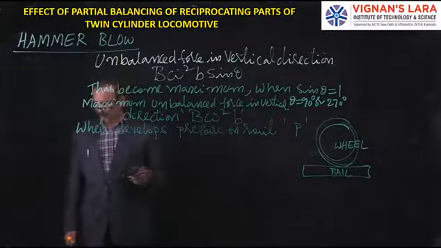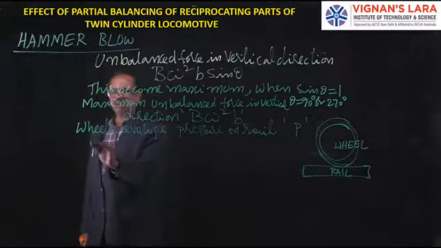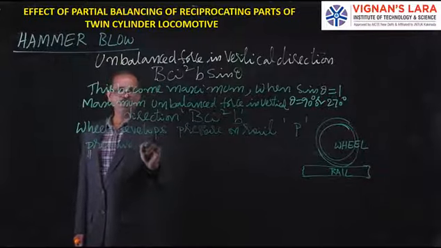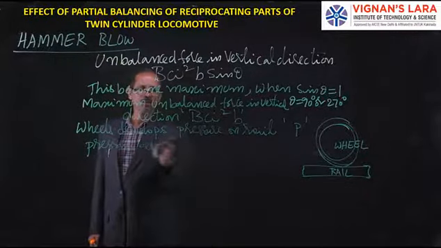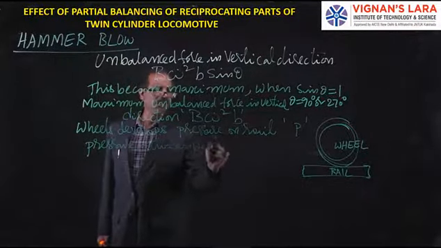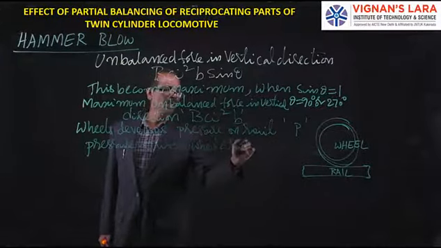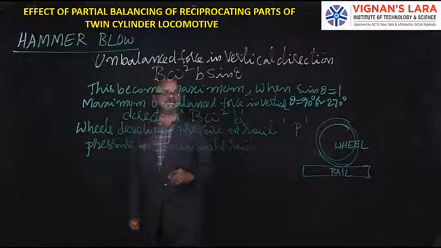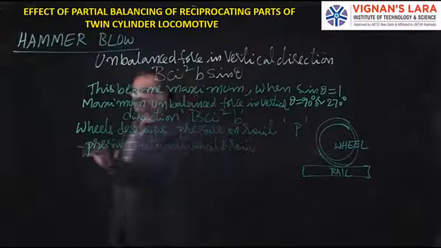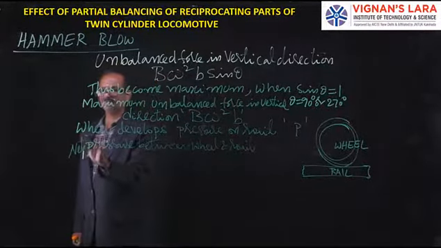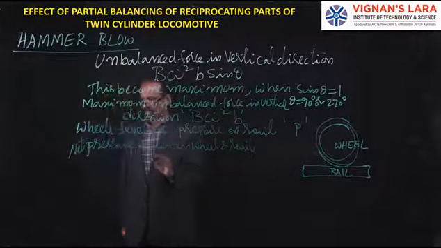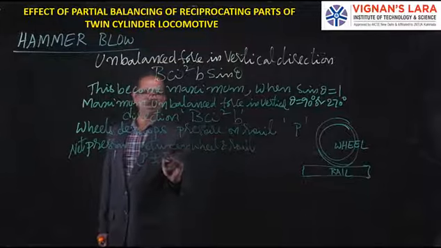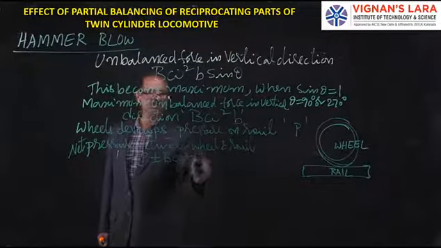So the pressure between the wheel and rail, due to the combination of these two, the net pressure between the wheel and rail, is P plus or minus b omega square b.